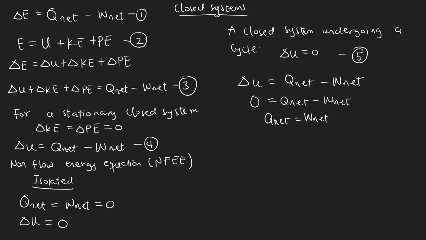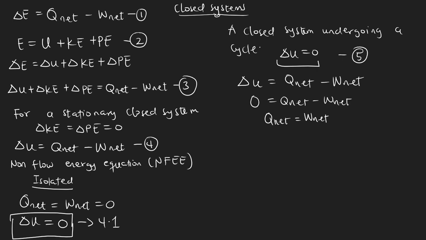Please let's not confuse ourselves with this formula here and this formula here. For the isolated system, you consider equation 4. After considering equation 4, we have Q net and W net equal to 0. That's how we have this equation here, which I will name equation 4.1 so we will not confuse ourselves. So that's for an isolated system.